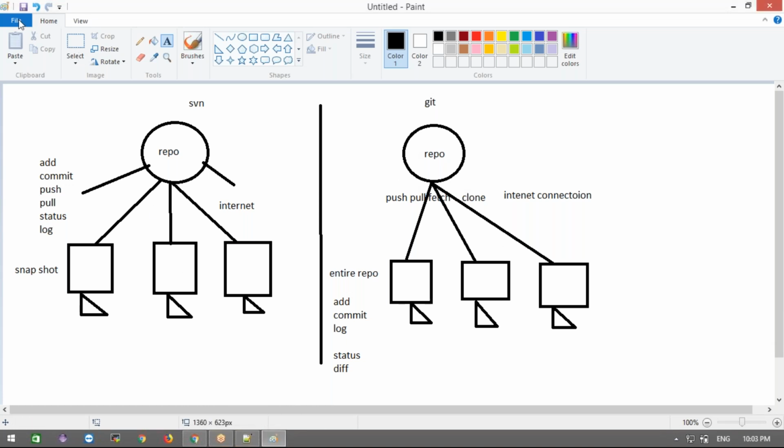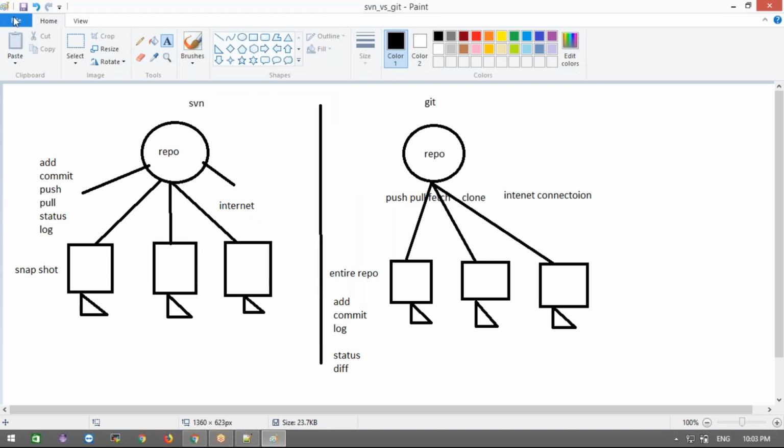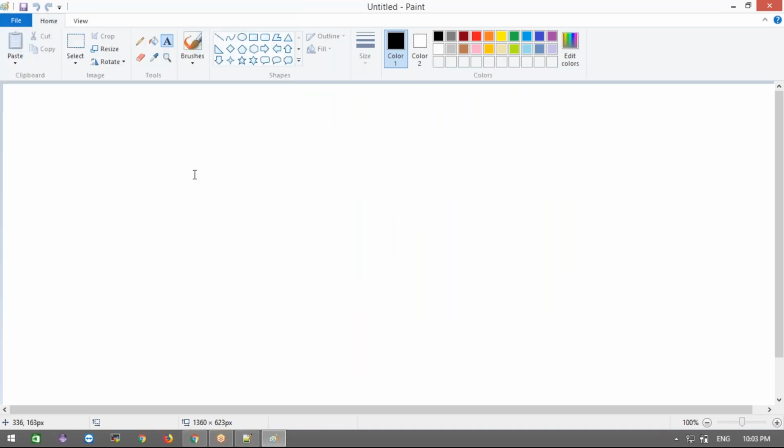Let me draw one more diagram. Git and GitHub form a client-server architecture.